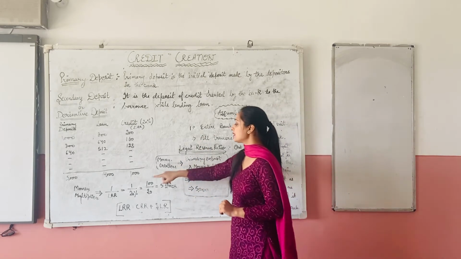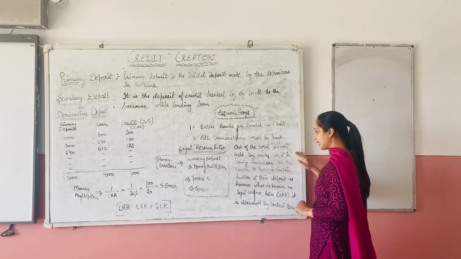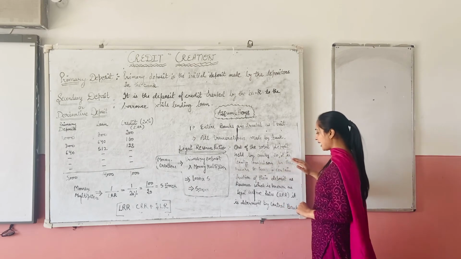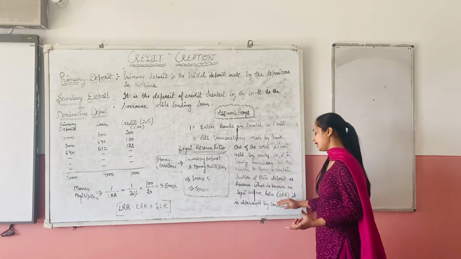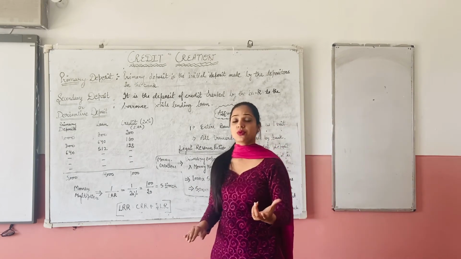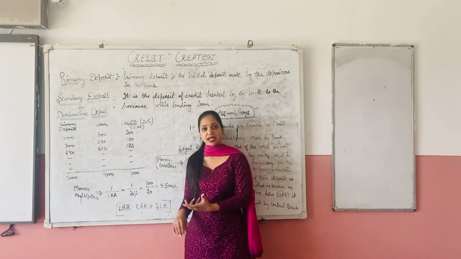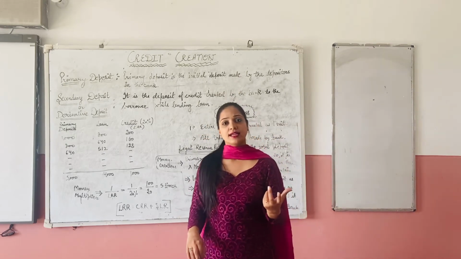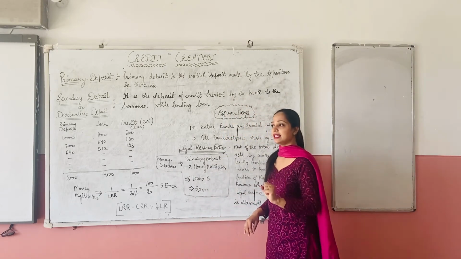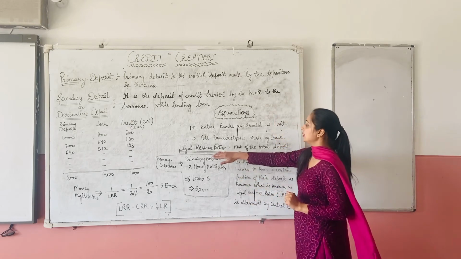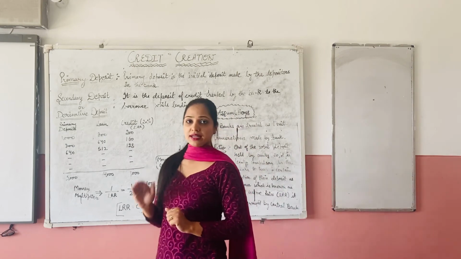Now I have already told what LLR is. Out of the total deposits held by the bank, it is legally compulsory for banks to keep a certain fraction of the deposits as a reserve, which is known as LRR. Every commercial bank has to keep some amount of deposits in the form of cash or in the form of gold. That is the addition of CRR and SLR with the central bank, right? That is known as the legal reserve ratio. So that is all for the chapter of credit creation, right?